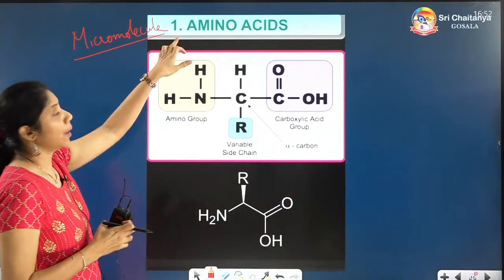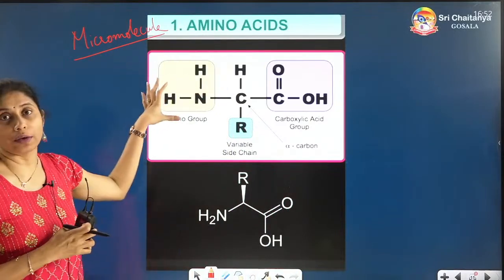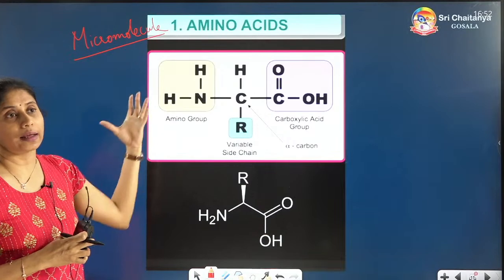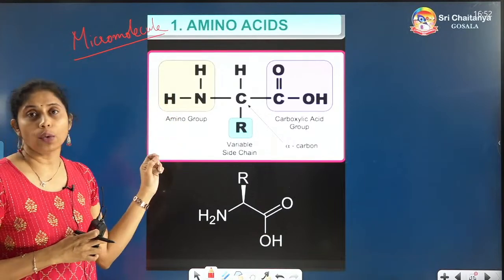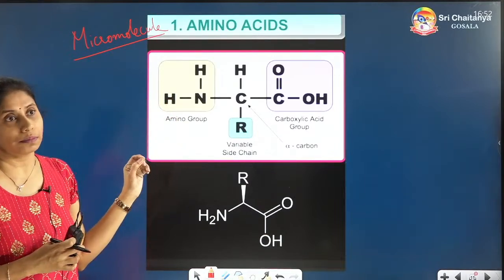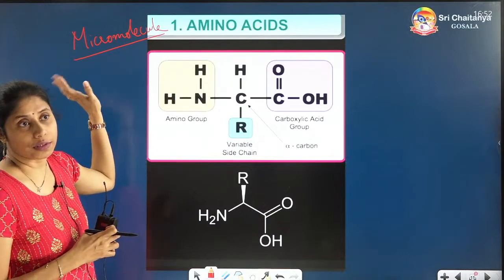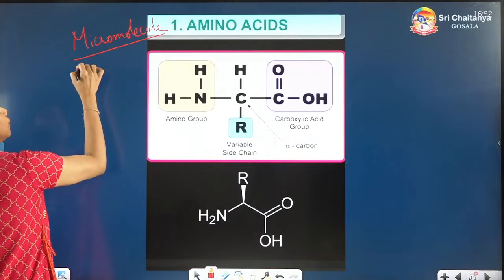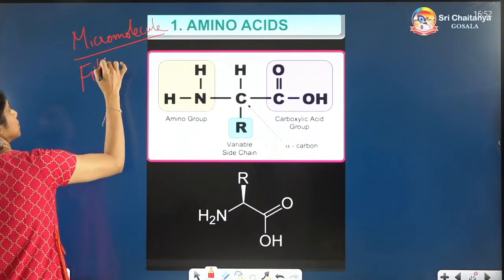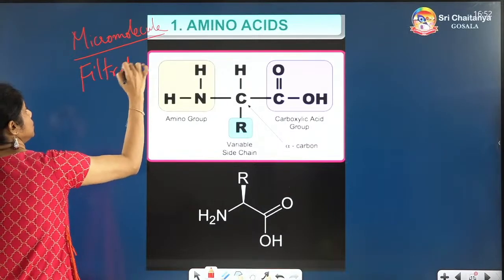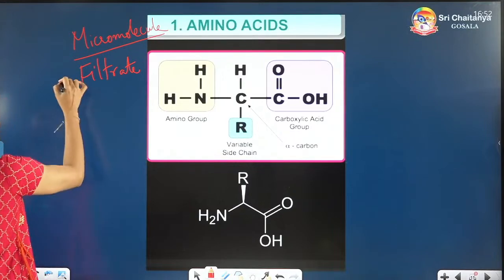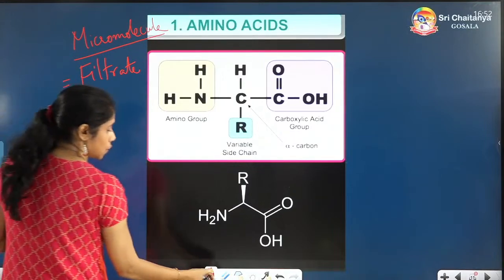So here amino acids are micromolecules because they have the small size and their molecular weight is 18 to 800 daltons. These are present in which area? Filtrate portion. Or you can call it the acid soluble pool also.